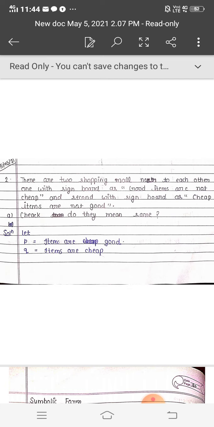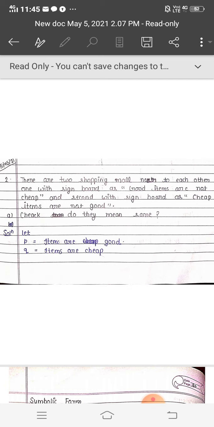Now question number 2 is: there are two shopping malls near to each other, one with signboard S1, good items are not cheap, and the second with signboard S2, cheap items are not good. We have to check, do they mean the same? In the question we are asked to check whether the boards are saying the same, so the question is of logical equivalence. In logical equivalence we check whether LHS is equal to RHS. So here we have to find out the logical equivalence of the two statements given here.